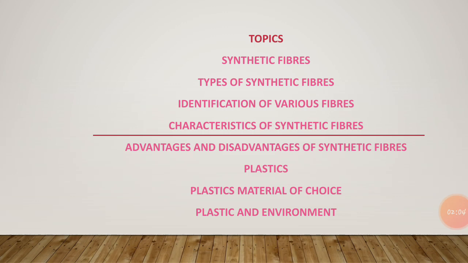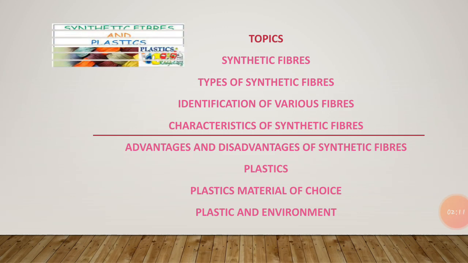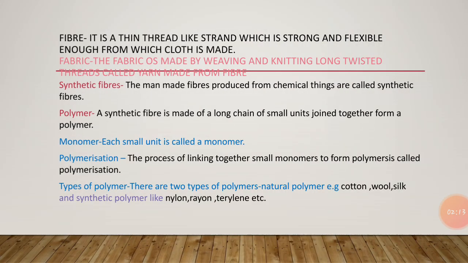Before that, firstly we will know what fiber is. As you have seen, the clothing material is called fabric, and it is woven out of fiber. So first of all, what is fiber? Fiber is actually a strong, thin thread which is very flexible and from which the cloth is made. This is known as fiber.